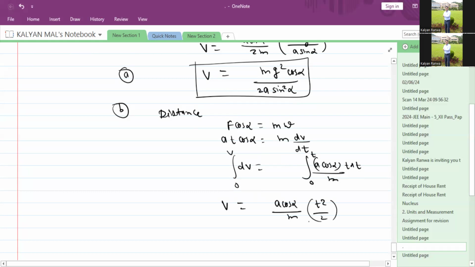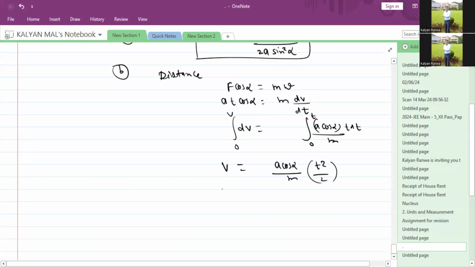Now again we place v as ds by dt. So a cos alpha by m, t squared by 2. Now ds equals a cos alpha divided by 2m, times t squared dt.